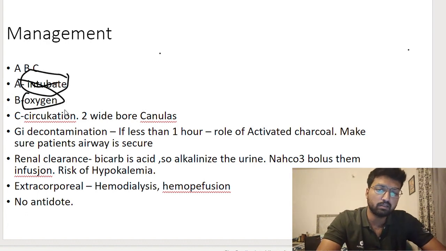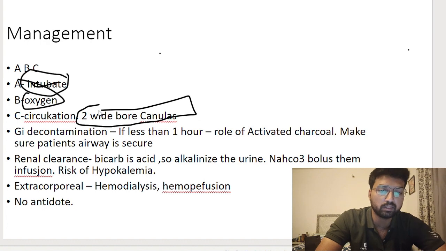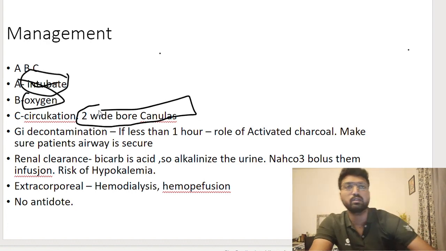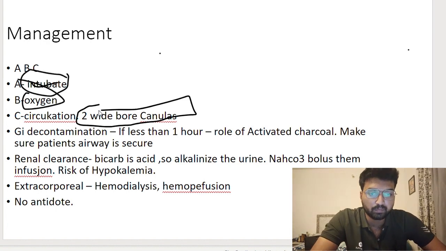But what will be circulation? You will put 2 wide bore cannulas and you will rush fluids because the patient is having hypotension. He is in shock, he is having oliguria, he is having that liquid gold urine. So you rush fluids using 2 cannulas.